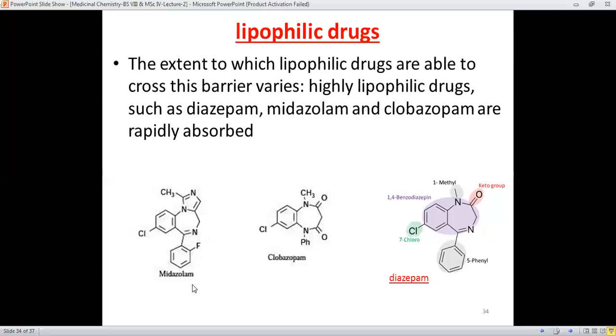It means that these drugs are rapidly absorbed in the brain. They are highly lipophilic drugs, and they have less polarity, and they can easily cross the barriers or the membranes, and therefore they can cause the sedative effect.